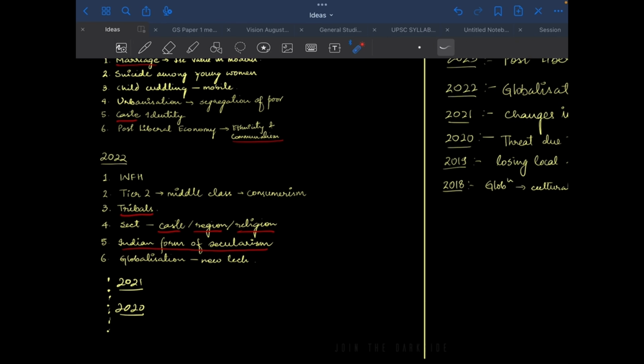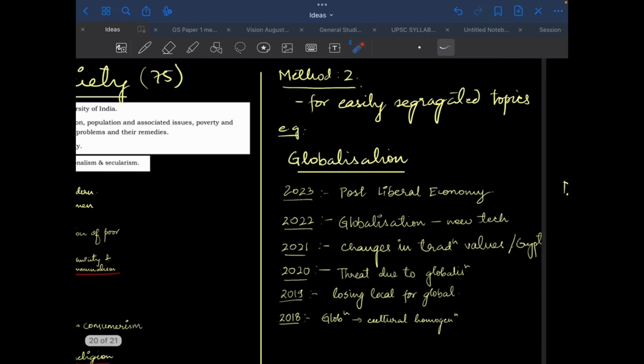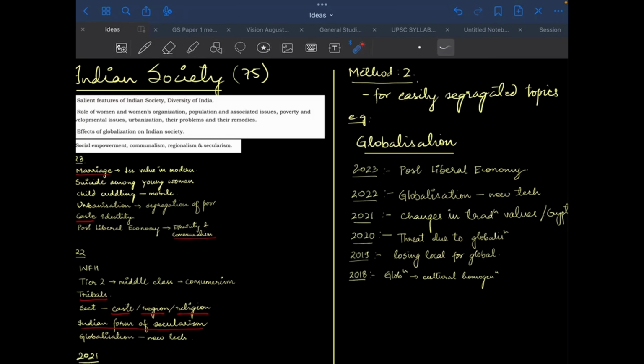And only after doing that you will be able to link that. You will find questions on tribal somewhere down the line here. You will find questions on caste somewhere down the line here. Many times you will find a comparison of the Indian form and the Western form of secularism. Now we'll also see method 2, and this is for easily segregated topics.